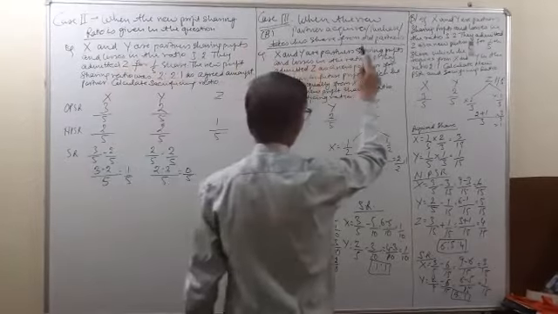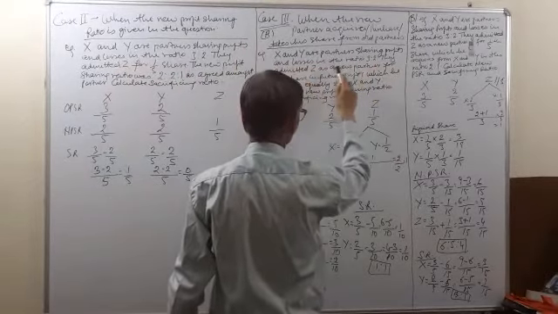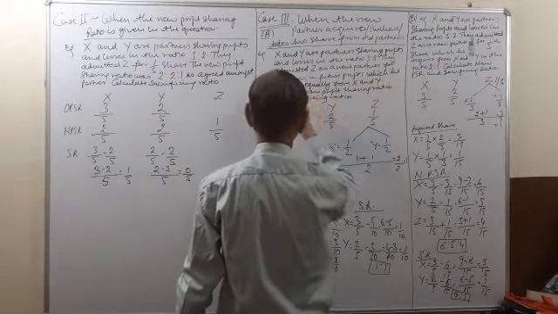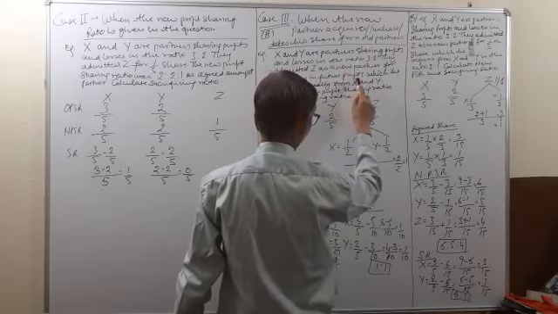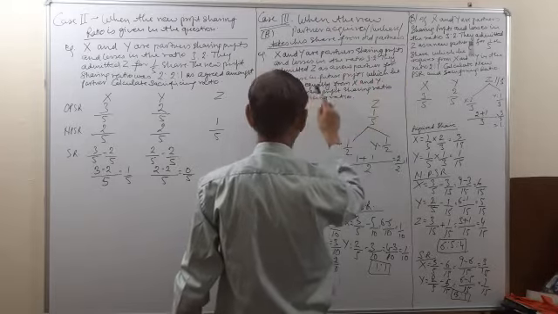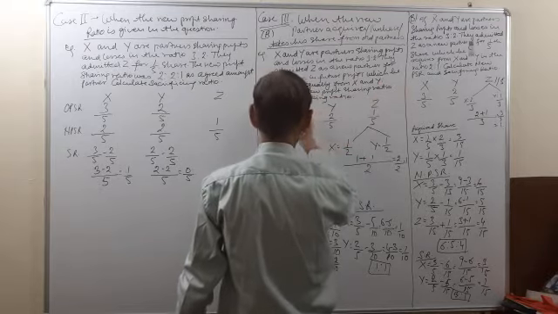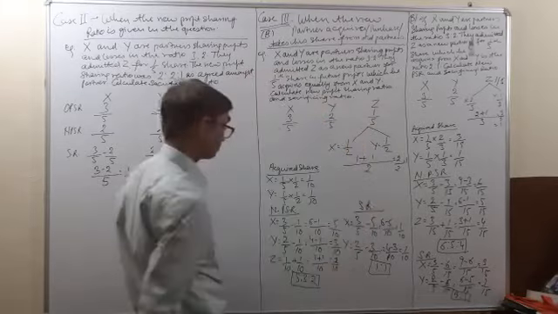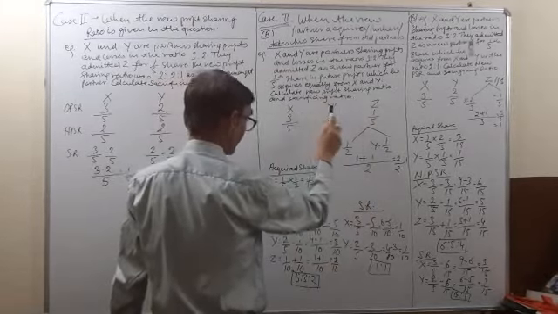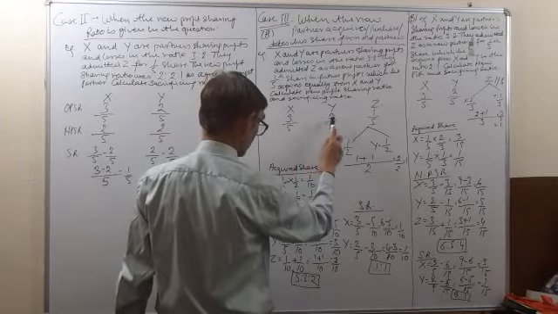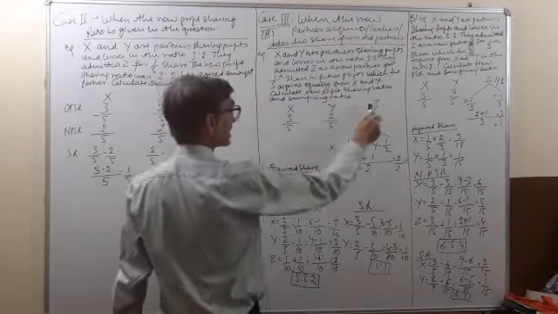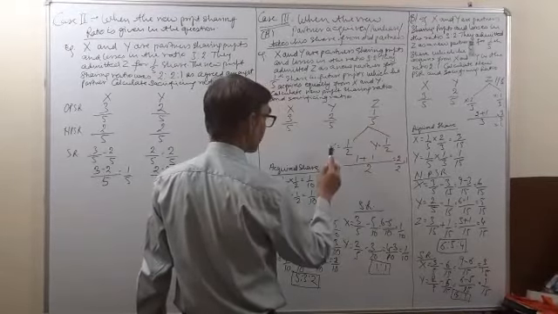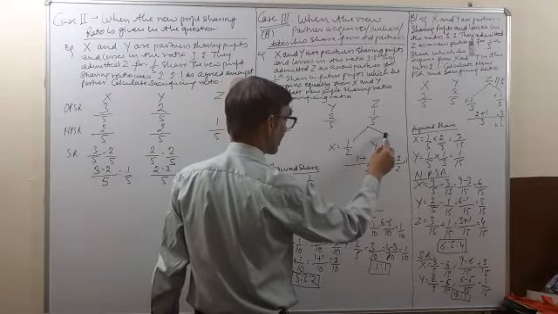X and Y are partners sharing profits and losses in the ratio 3:2. They admitted Z as a new partner for 1/5 share in future profits which he acquires equally from X and Y. Calculate new profit sharing ratio and sacrificing ratio. So X and Y were sharing profits in the ratio 3:2. Z is admitted for 1/5 share and Z acquires this 1/5 share from X half, from Y half.